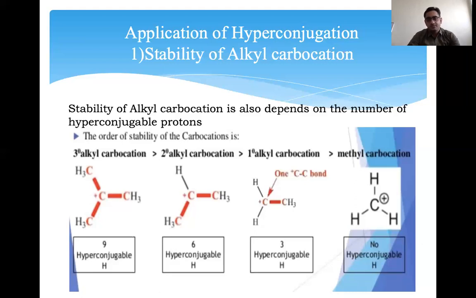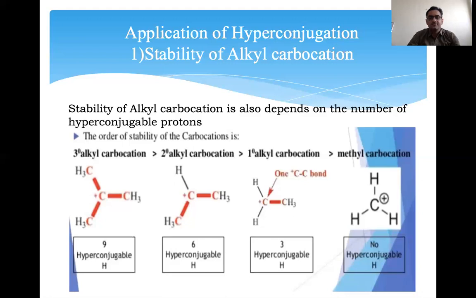The tertiary carbocation is more stable than the secondary because it has 9 hyperconjugable protons. Secondary is less stable than tertiary, but more stable than primary. The secondary carbocation has 6 hyperconjugable hydrogens.